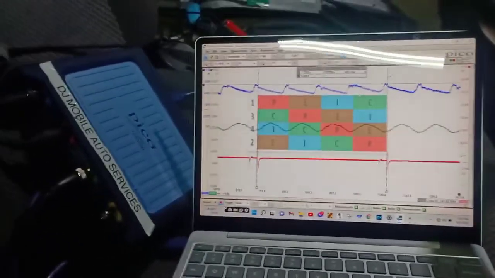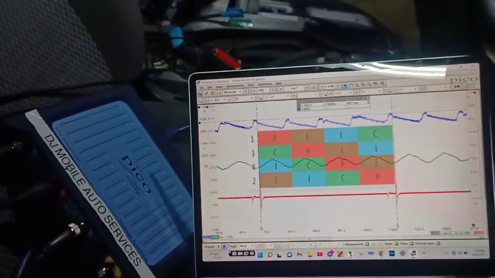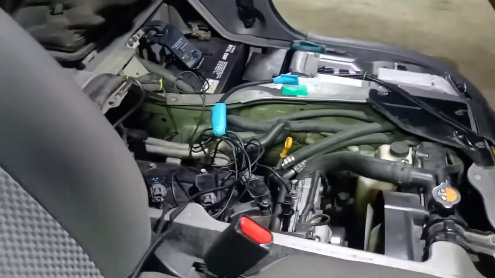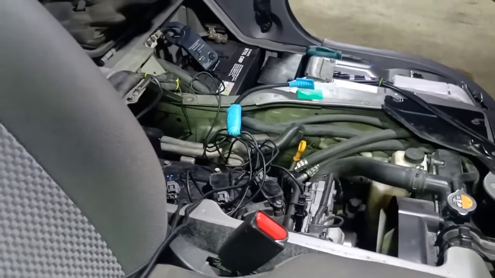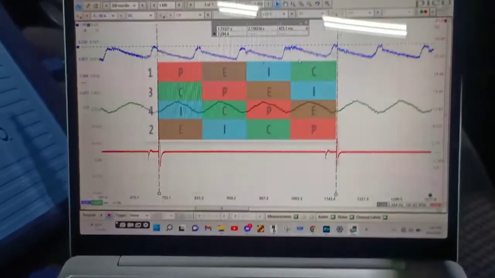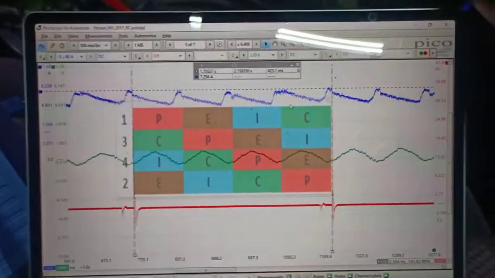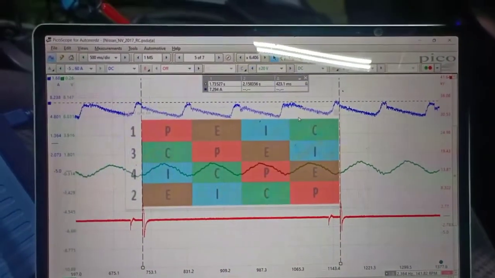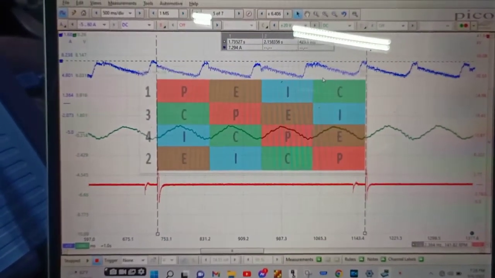Alright, this blue trace is the relative compression, and the green trace is the exhaust pulse sensor signal, and the red is the ignition coil that's hooked up off to the gas signal. Right, so as I said, based on what I'm seeing here, this is not on the ignition side, right? It's not on the exhaust side, right? So as this customer is complaining about cylinder misfire, and he believes that his exhaust valve is having the issue.